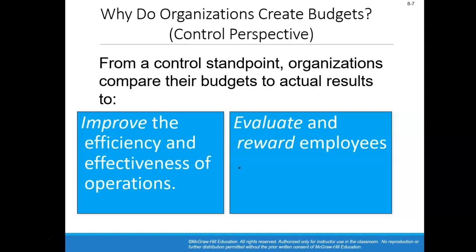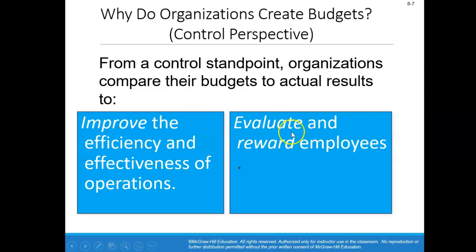Also, when you have a budget, it can help to improve efficiency as well as effectiveness. Think about your working experience. Typically, each department has a budget. There's a budget for supplies, a budget for training, and a budget for all those different things. If our training budget is $10,000, we want to make sure that we stay within those restrictions.